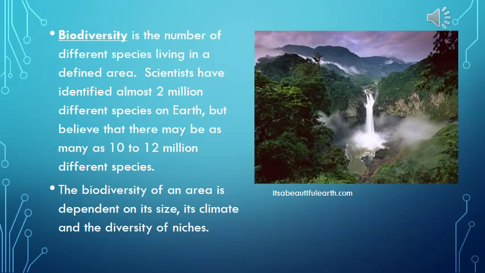Biodiversity is the number of different species living in a defined area. Scientists have identified almost 2 million different species on Earth, but believe that there may be as many as 10 to 12 million different species. The biodiversity of an area is dependent on its size, its climate, and the diversity of niches.